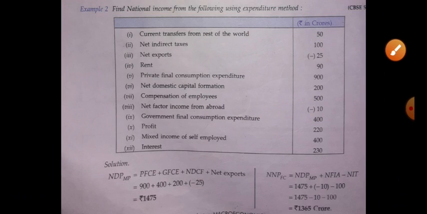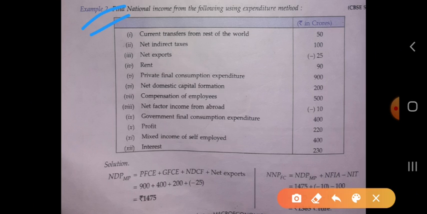Now let's take one example for this, so you will easily understand this method. Here we have to find out the national income from the expenditure method. It also came in CBSE 2017. Current transfer from rest of the world will not be included because it is a transfer payment, and a transfer payment is not included because it is a one-sided, unilateral payment. So it is not included while calculating the national income.